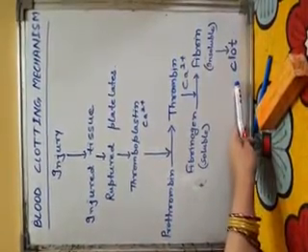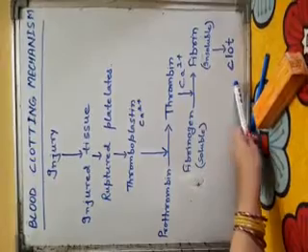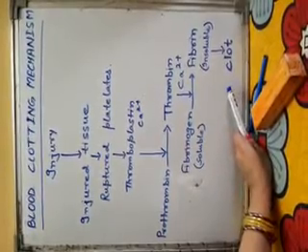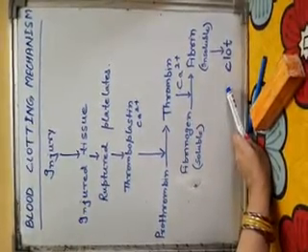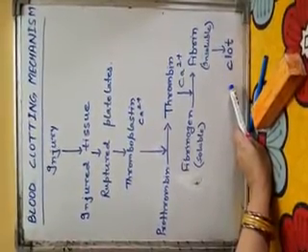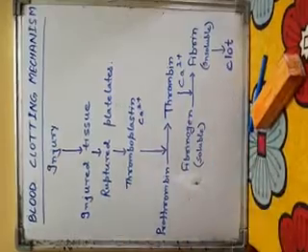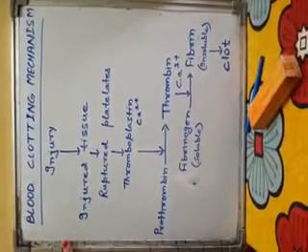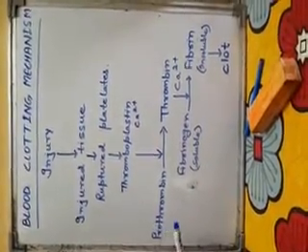The clot finally contracts and solidifies to seal the point of injury and prevent the blood loss. Bleeding stops, and the loss of blood is prevented. So this is the entire blood clotting mechanism.